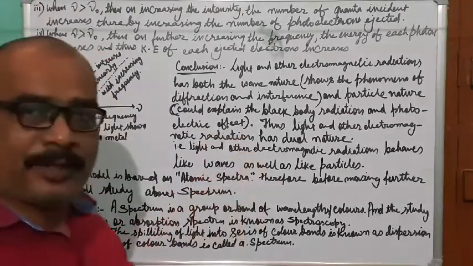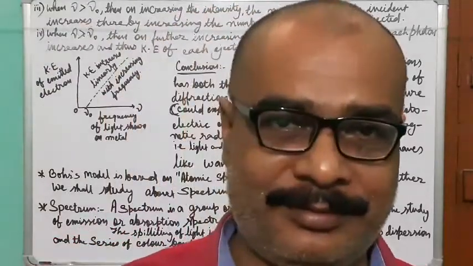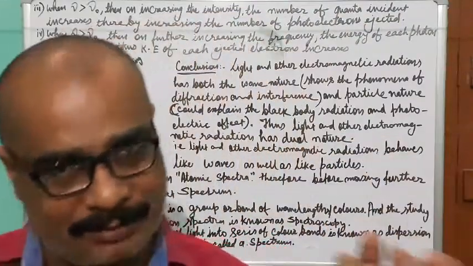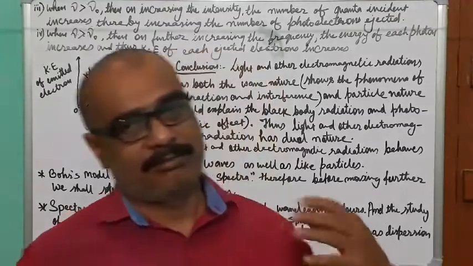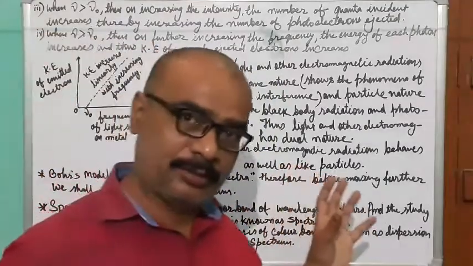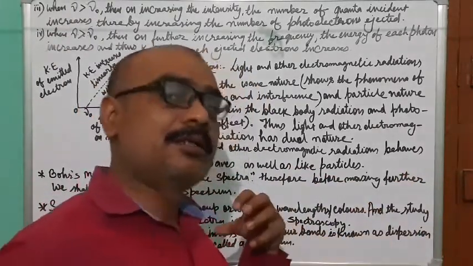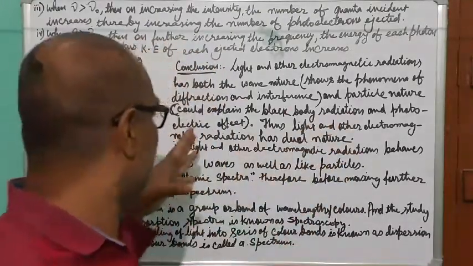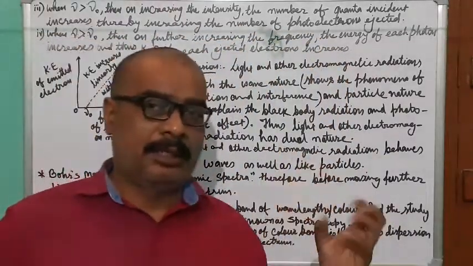So we should be clear. Planck's quantum theory of radiation again confirms the particle behavior, as was said by Newton, that things have a particle behavior. This particle behavior is again confirmed by Planck's quantum theory. But Newton's law does not explain characteristics like black body radiation, the photoelectric effect, and certain more things, which are not required to be discussed here.